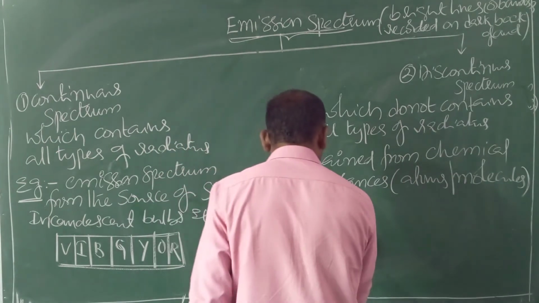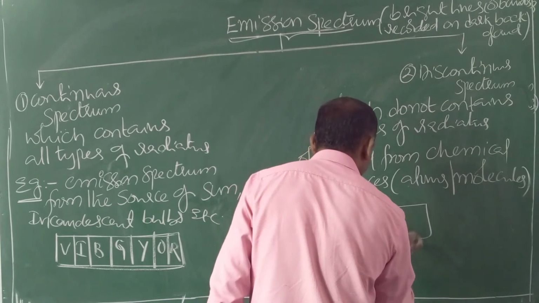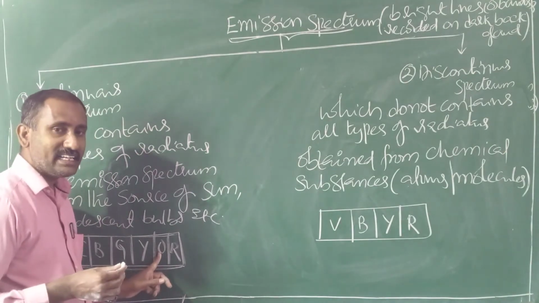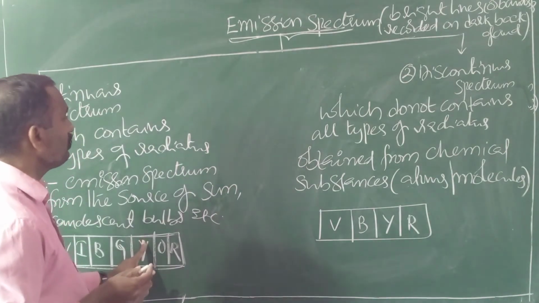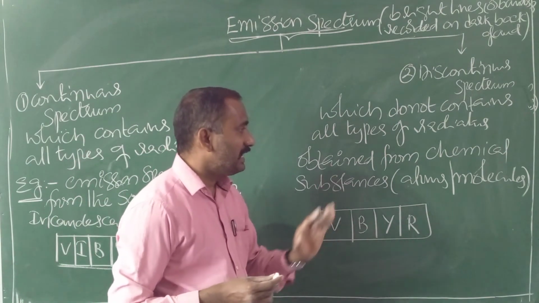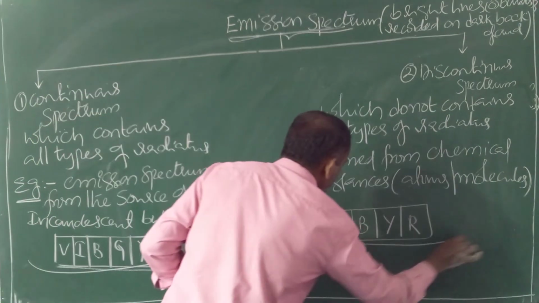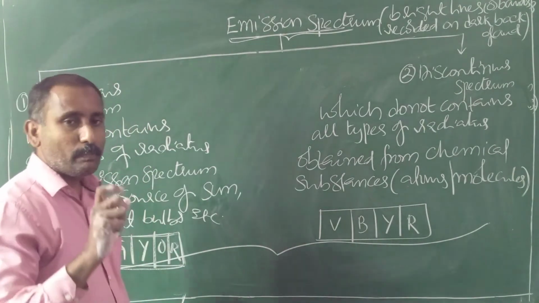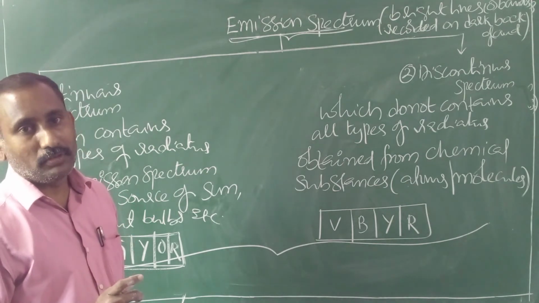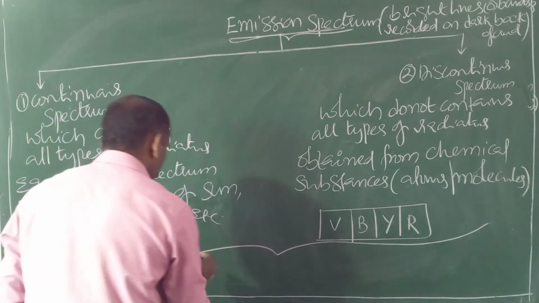For understanding purposes, here I am considering V, B, Y, R. In the previous case, all types of radiations were recorded, that's why it was a continuous spectrum. Here, all types of radiations were not recorded, that's why it is a discontinuous spectrum. Whether in the discontinuous or continuous spectrum, in both cases bright lines or bands are recorded on a dark background, because both come under the emission spectrum.